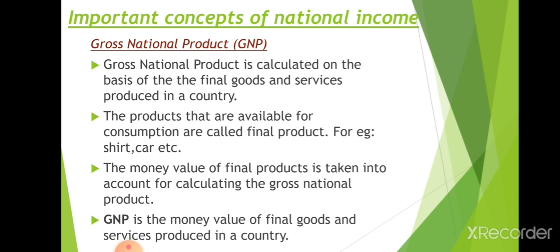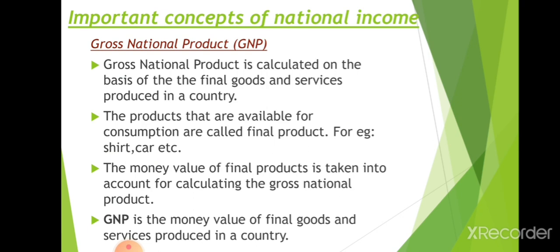What do you mean by final goods? The products that are available for consumption are called final products. See, for example, a company which is producing biscuits uses raw materials like wheat, milk, glucose, sugar, etc. for the production of biscuits.